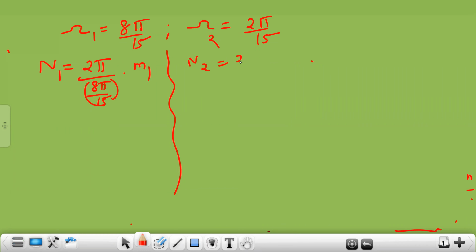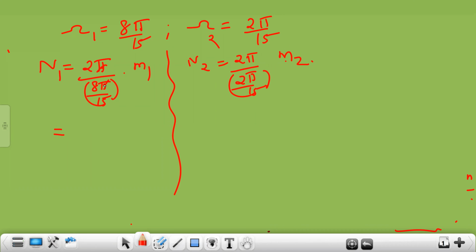Similarly, N2 is 2 pi by omega 2 into M2. You can see here pi will get cancelled. So it will be 15 by 4.